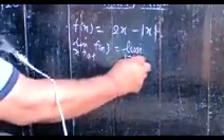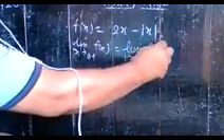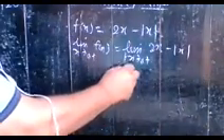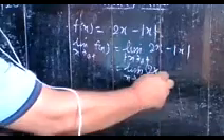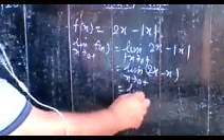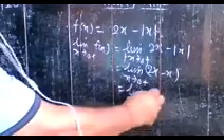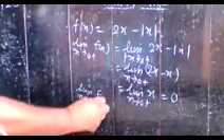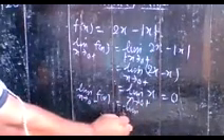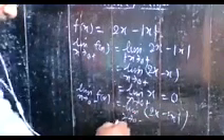So take it: limit x tends to 0 plus f(x). Here you have 2x minus mod of x, and for x tending to 0 plus, mod of x is x. So you have 2x minus x, and you have limit x tends to 0 plus x, and its value is 0. Now limit x tends to 0 minus f(x). So limit x tends to 0 minus, here you have 2x minus mod of x, and is equal to